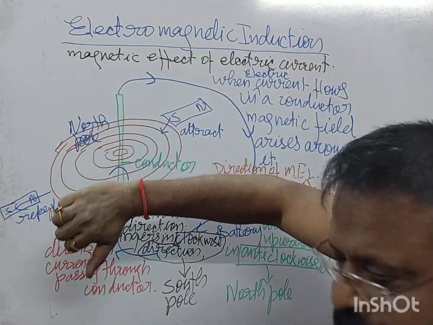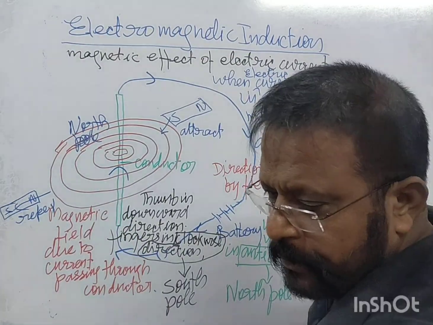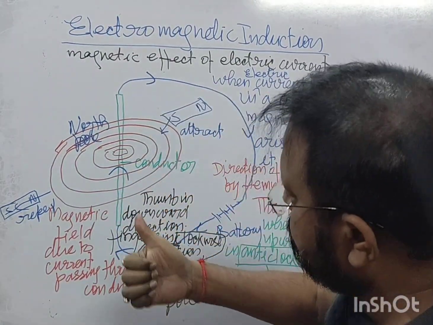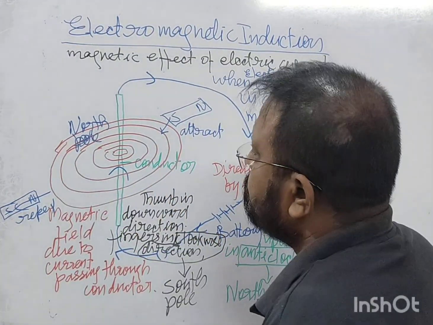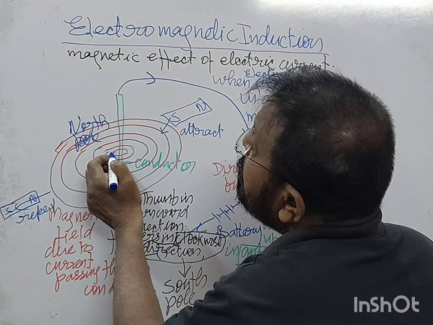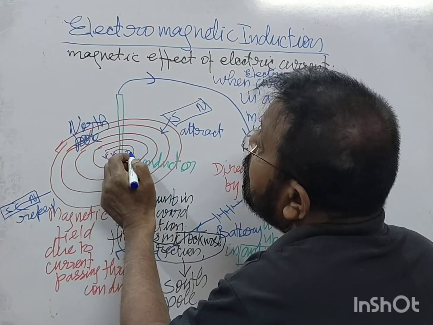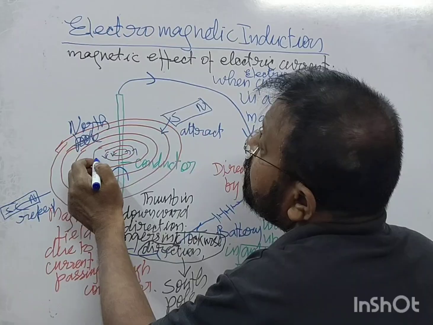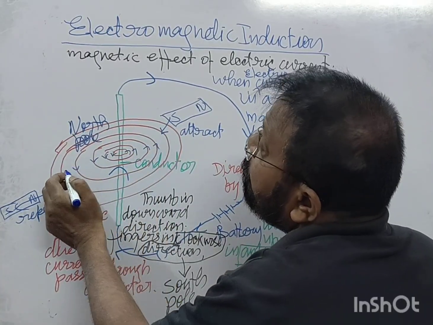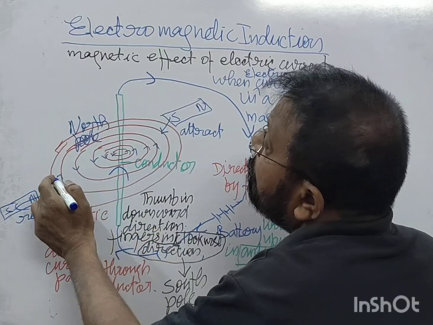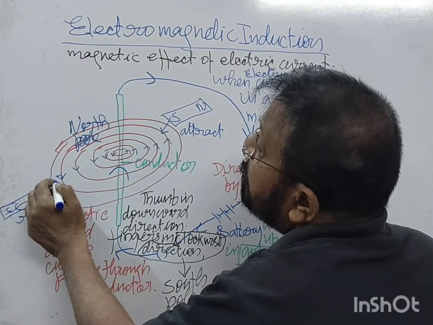So what do you understand? Matlab if current is flowing in upward direction, then the field lines are moving in anti-clockwise direction, right?